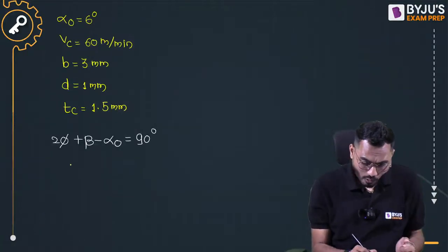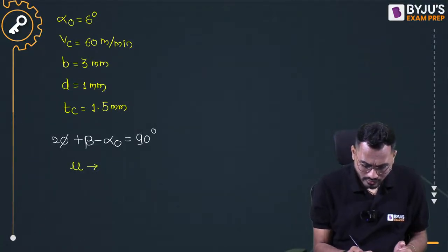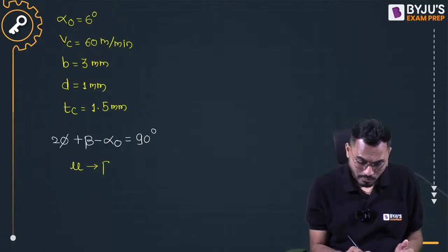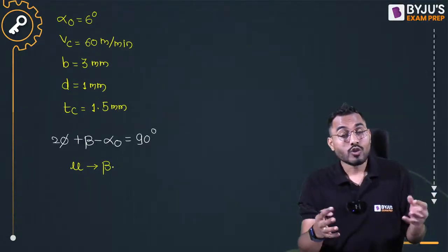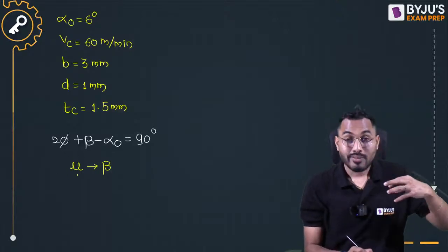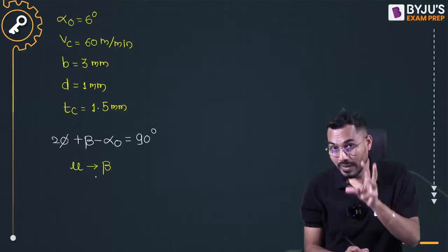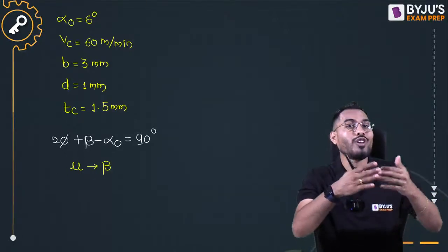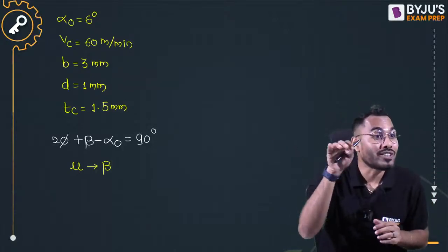That means by default we have to calculate beta. Calculation of mu is nothing but calculation of beta, because there is a relation. So with the help of Merchant's minimum energy equation, we have to calculate the value of beta, the friction angle. Once you calculate beta, we'll get the coefficient of friction mu. That's the simple journey.